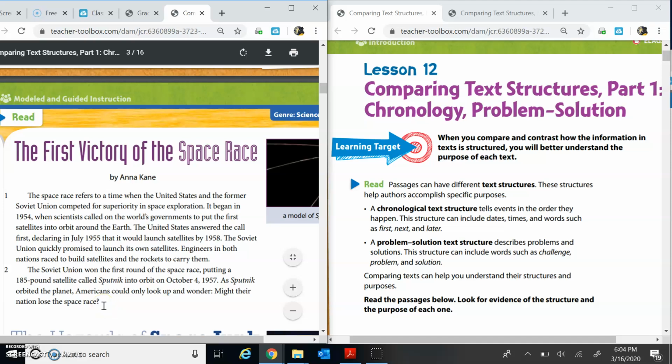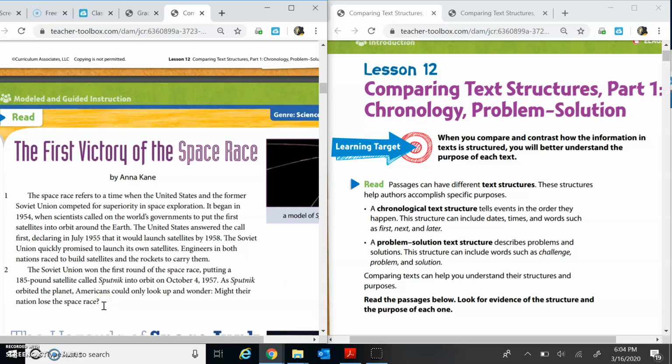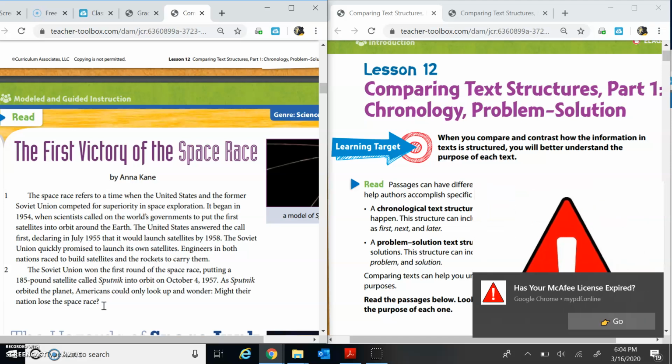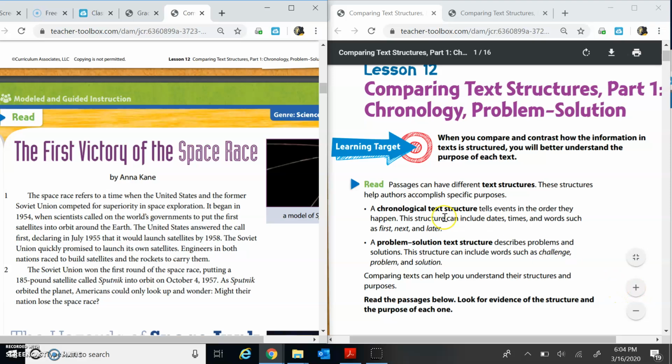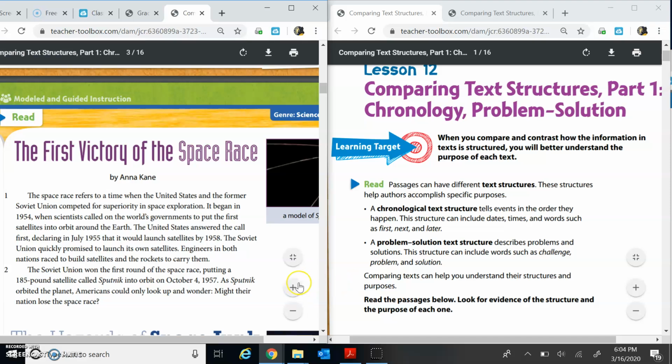So I want you to think about what is the main idea of this passage. I'm going to give you about 3 seconds to try to find the sentence that explains the main idea. Okay, keep that in mind. And now I want you to go and try to find some signal words that will help us determine which text structure is being used. We're either using chronological order or we're using problem and solution.